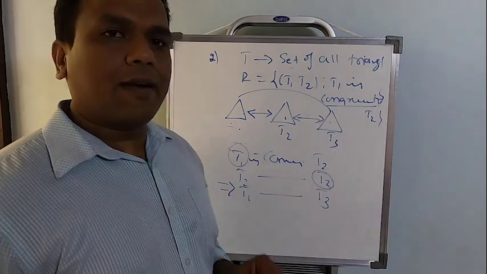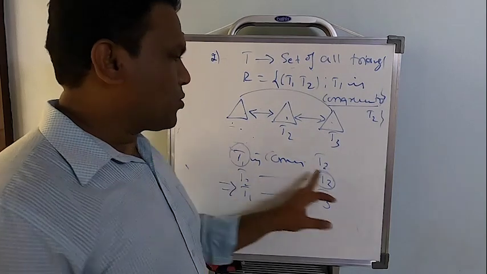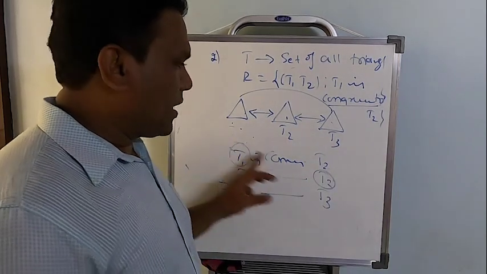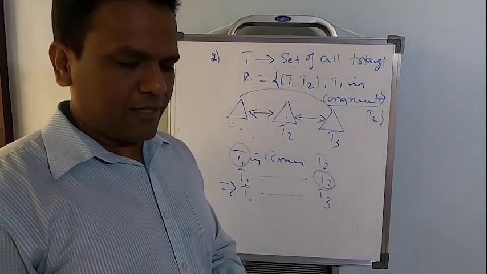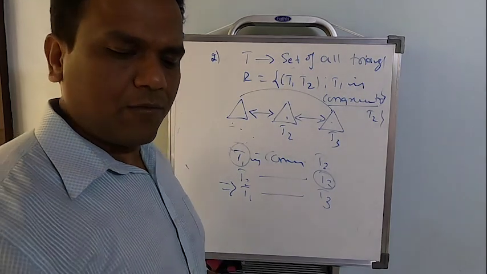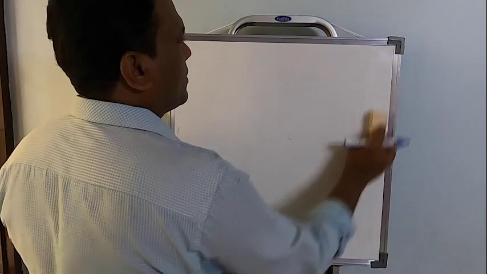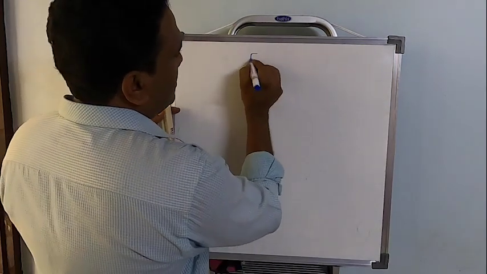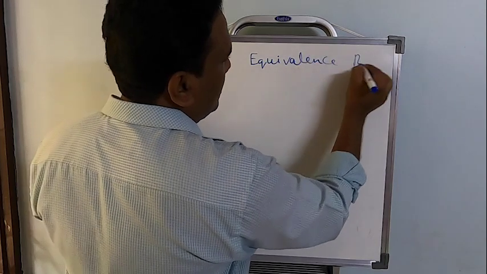So when you start transitive also, T1 is congruent to T2. Similarly, T2 is congruent to T3. Therefore, T1 is congruent to T3. Hence, the given relation is going to be transitive. Now, I just forgot to explain one relation, something called an equivalence relation.